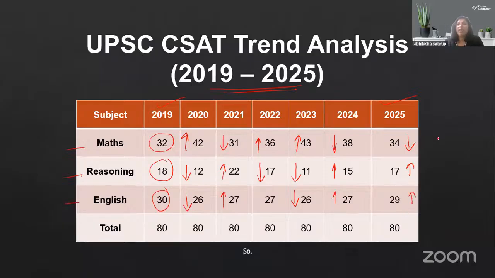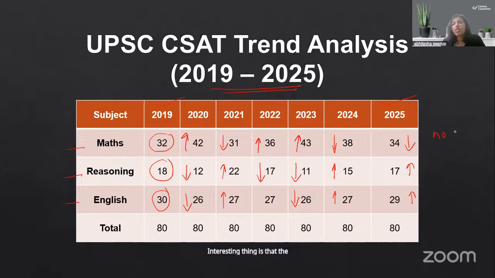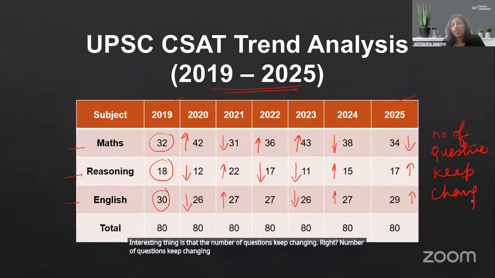So every year, one thing is that the pattern changes. In maths it goes from 32 to 31 to 42 to 43 to 38 to 34. Now, in reasoning, it's gone from 18 to 22 to 12 to 17 to 11 to 15 to 17. Numbers have changed. Again, English also. Interesting thing is that the number of questions keep changing every year.